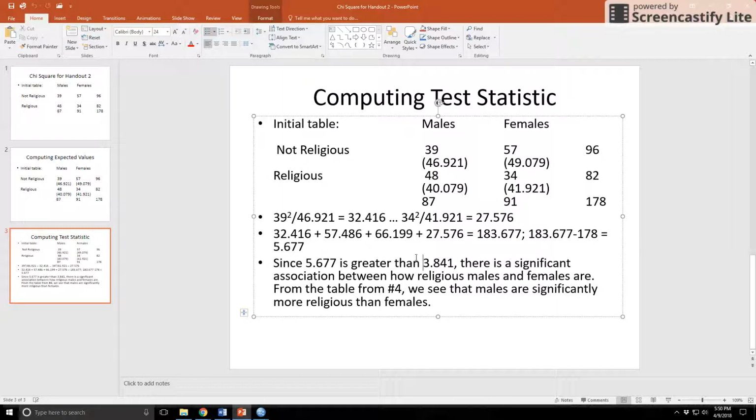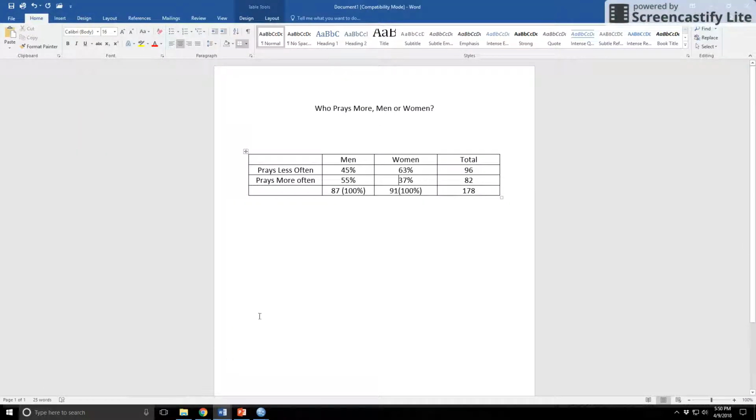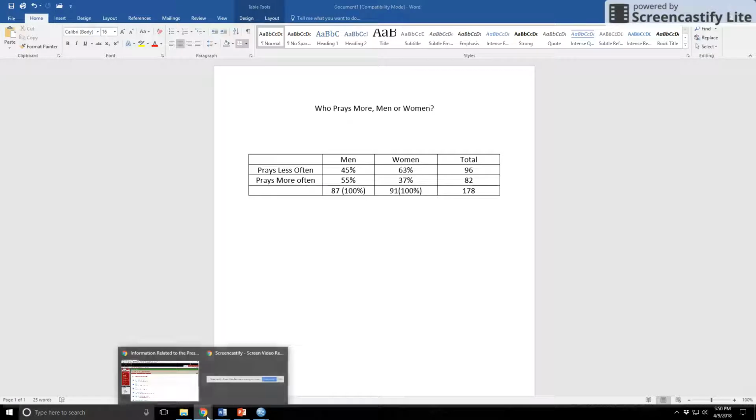So I would turn in my test statistic. I don't need to see your math. And you would say that there is a significant association between sex and prayer. And if you go back and look at the table again, you would say that, yes, what I said earlier about men praying more often than women, it is a significant difference. Men are significantly more likely to pray more often than women. And that's what you do.